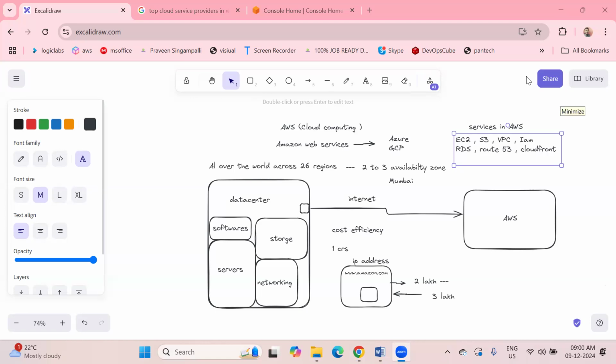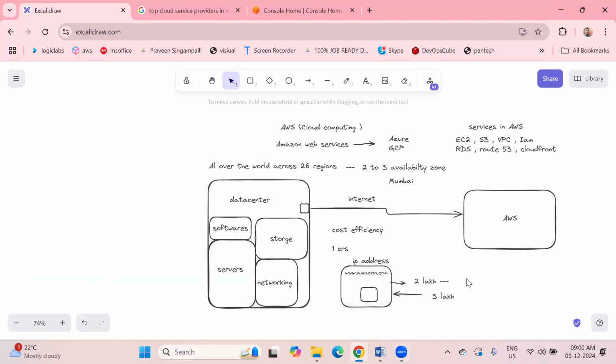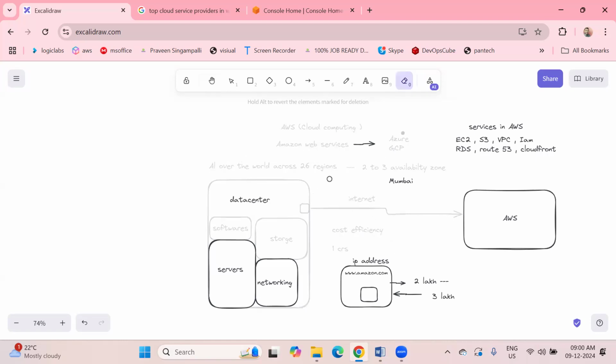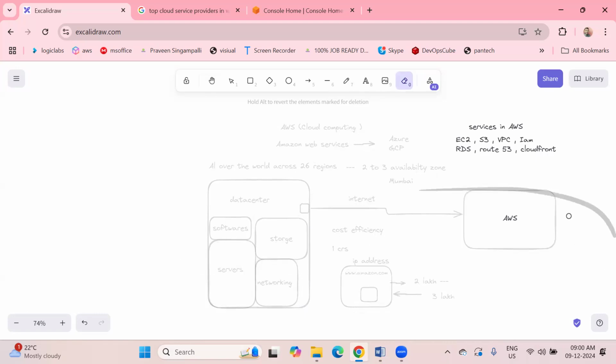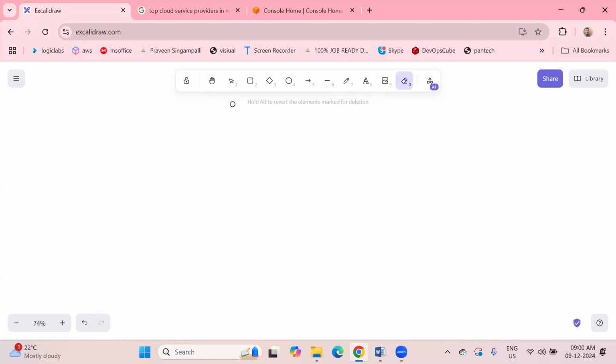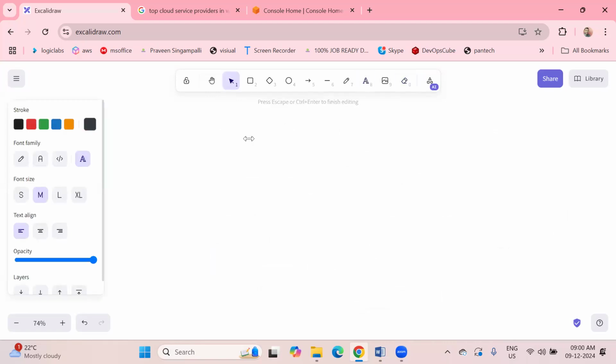Okay. Let's discuss the DevOps topics. What are the topics we are going to learn in DevOps? Let's discuss. And why we need DevOps, that also I can discuss. If you are okay, I'll remove this diagram. Can I remove this diagram? Any doubts? No, right? Okay, let's remove it and discuss DevOps.